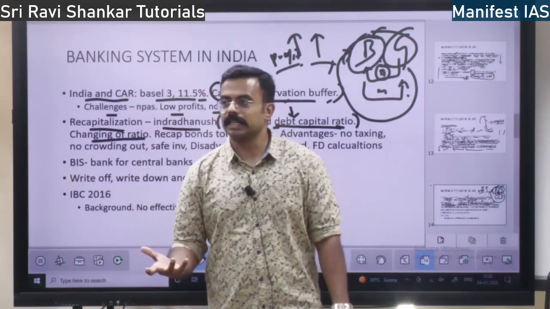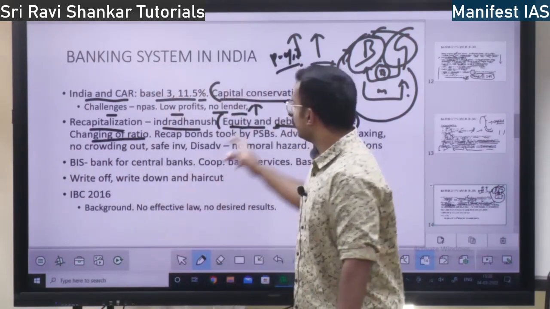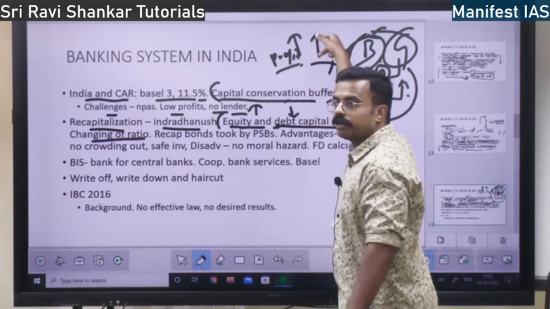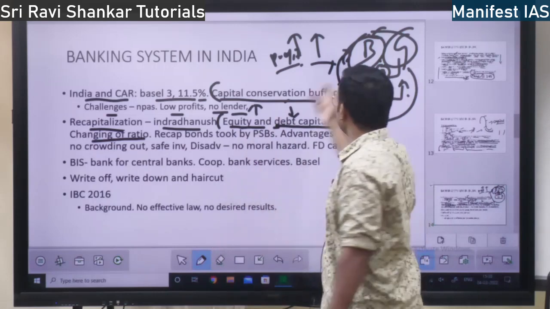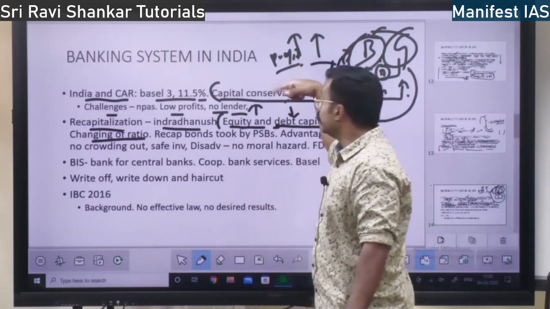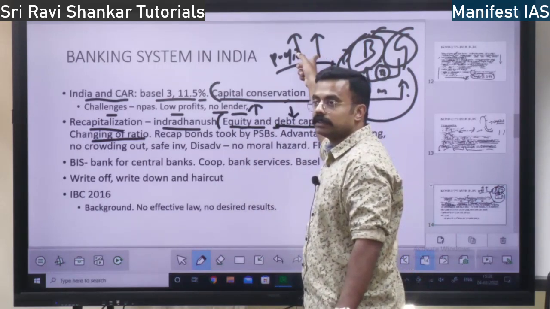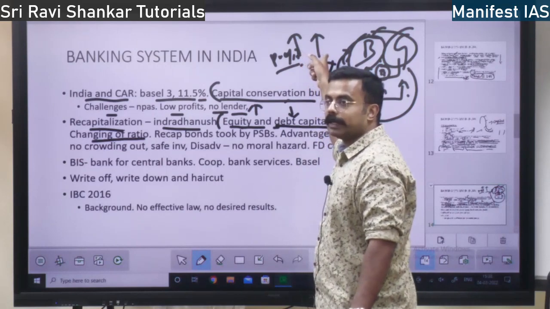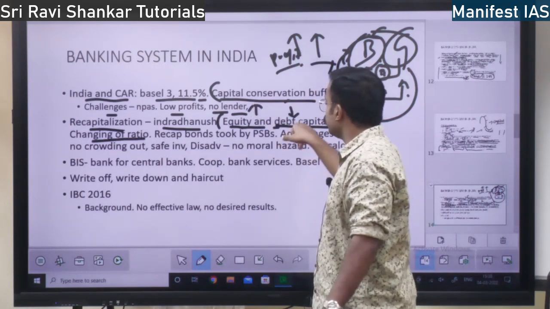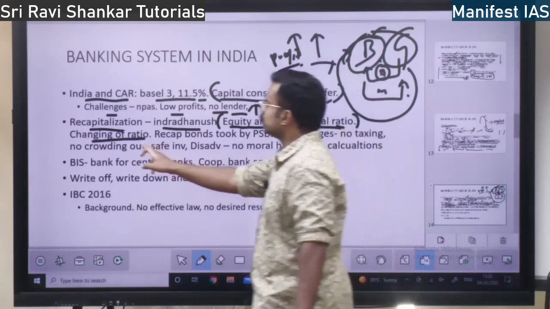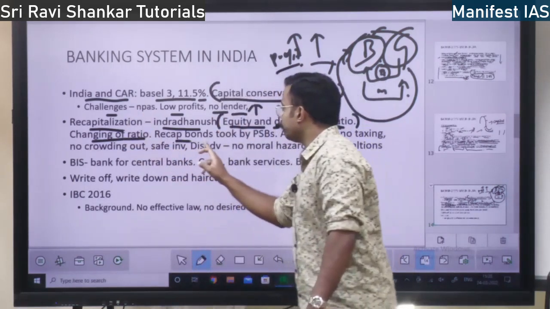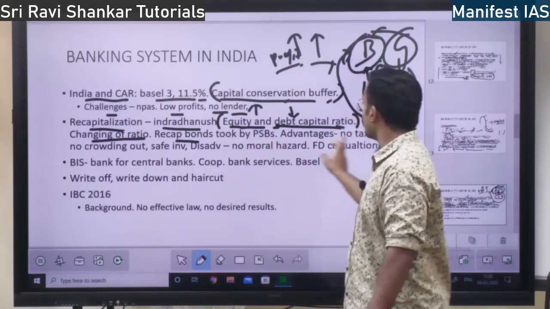Equity means shares. You know, right? Equity will increase. Why? Government is going to buy the shares. Equity will increase. Debt will decrease automatically because it is making profit. The banks are making profit. So the debt is going to reduce. So when this ratio changes, it is the recapitalization. Recapitalization bonds taken by the PSBs.